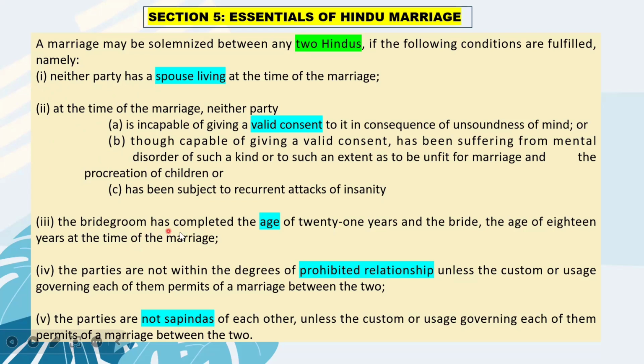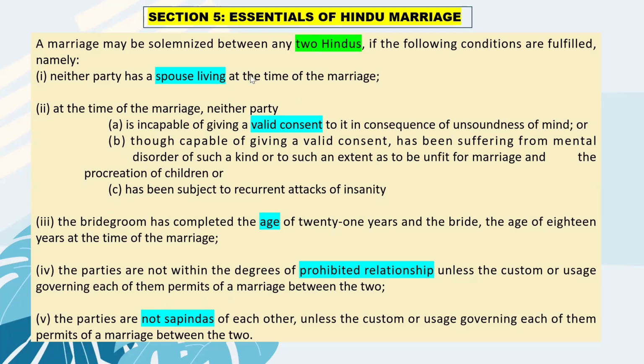The bridegroom and the bride should have completed age of 21 years and 18 years. The parties are not within the degrees of prohibited relationship, and the parties are not sapindas to each other. So you have to remember this chronologically because it is important to understand the further act. Okay, and you might be asked questions in exams regarding this.